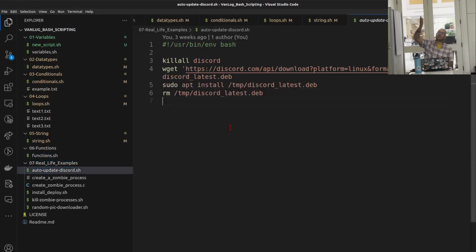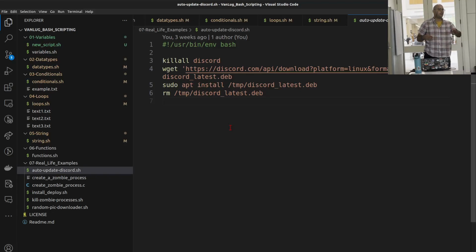So this is one of my hassles. Discord gets updated every day, and every time my system comes up, it says there's a new update, and it's just a pain. So it just kills all the processes named Discord, so I make sure that there's no Discord running on my system, and then wget gets a URL, downloads something, -o outputs it. So I will save it in /tmp/discord-latest.deb, and then sudo apt install that file, and then remove the file after you install it.